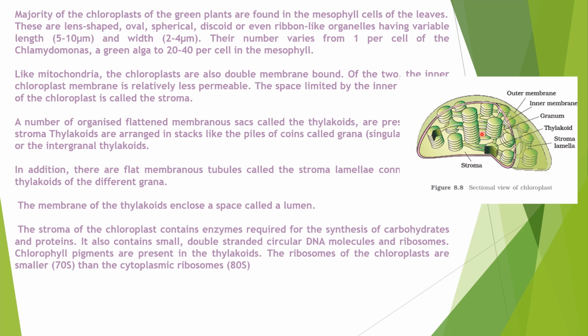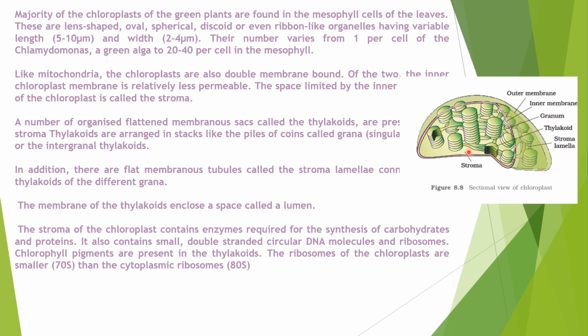The central space is called stroma, and it has thylakoids. One single unit is called a thylakoid, and a group of thylakoids is called grana. These thylakoids can be connected to each other by stromal lamellae.